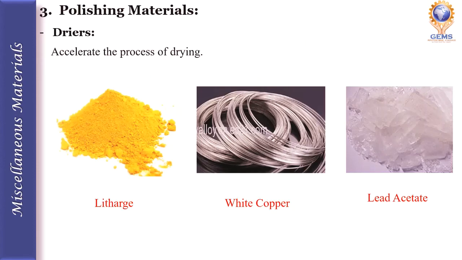And the second ingredient is a dryer. The function of a dryer is to accelerate the process of drying. So we will add this dryer in a very small amount in the polishing substance, so it will speed up the process of drying. The commonly used dryers are litharge, white copper and lead acetate.